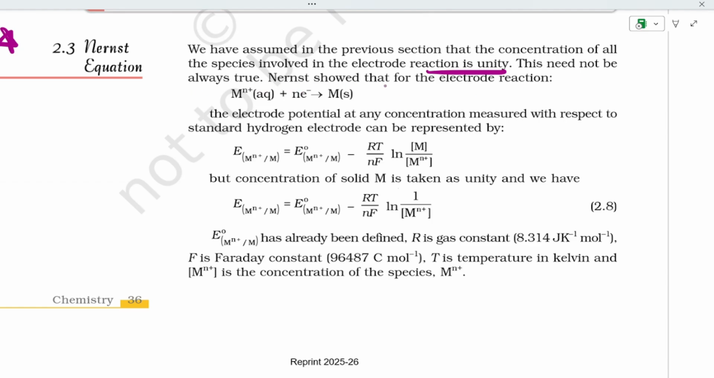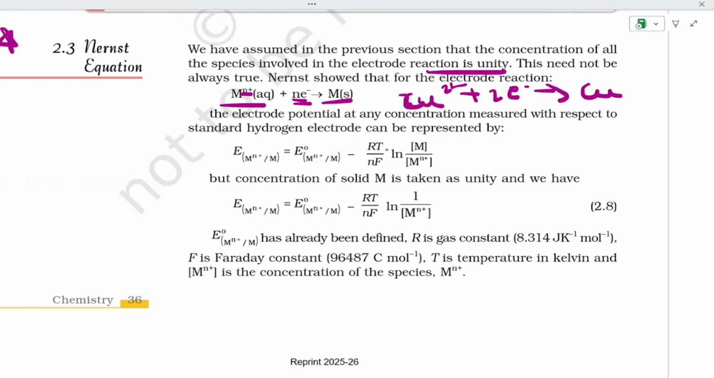Nernst showed that for the electrode reaction, M^n+ + ne, that is, the number of electrons, they have given as n. Okay, don't get confused. We should give M, because if you take Cu2+ plus 2 electrons, it will give you Cu, because it is reduced.